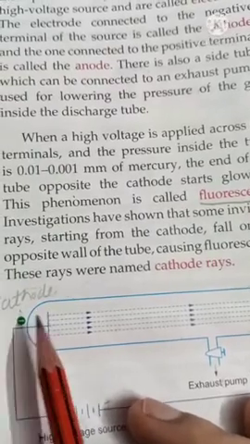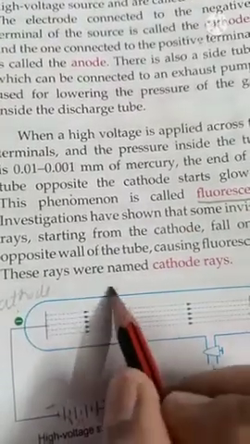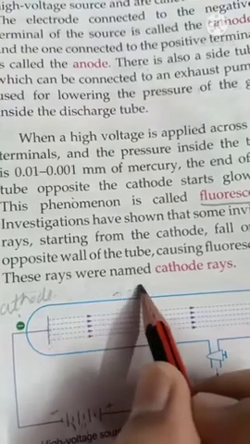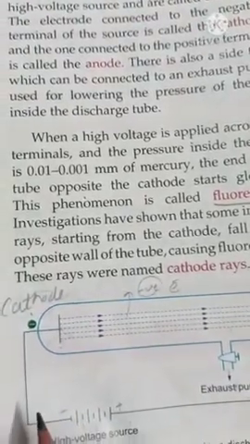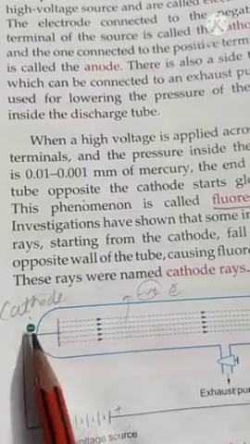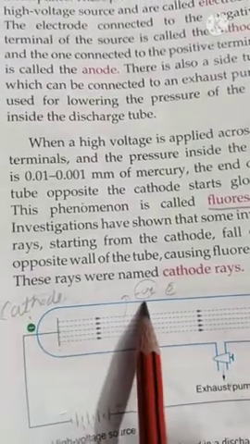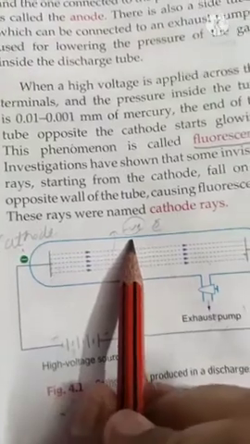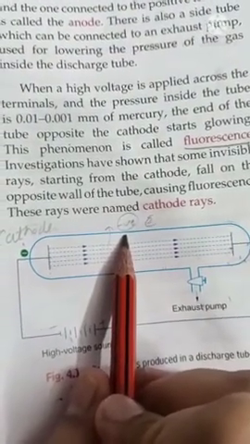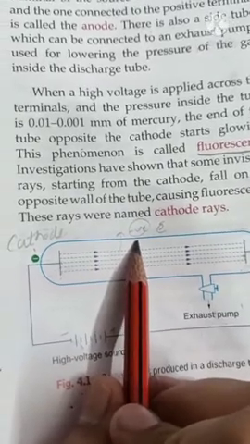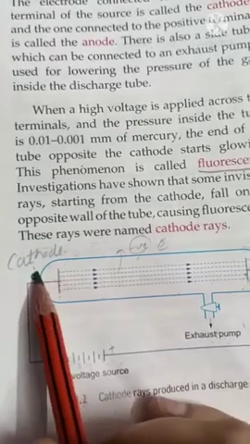It means that these rays are made up of negatively charged particles, called electrons. This negative is repelling this negative. Like we all know that north pole repels north pole, south pole repels south pole, and north and south attract each other. In the same way, similar charges repel each other while opposite charges attract each other.